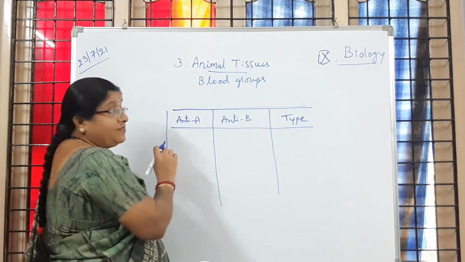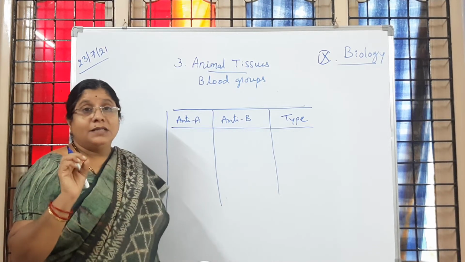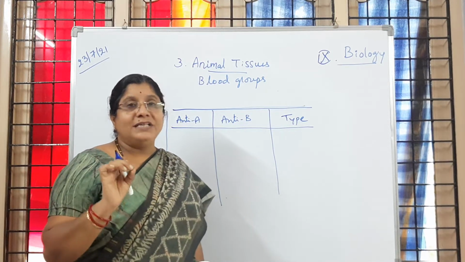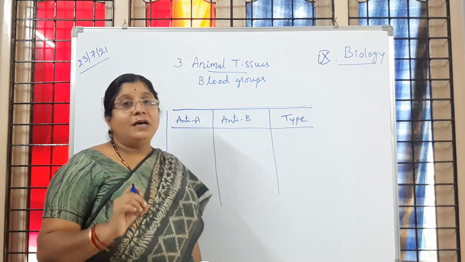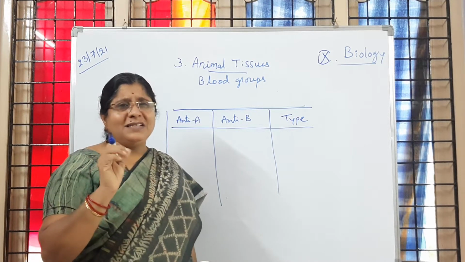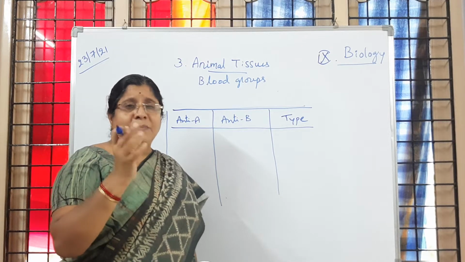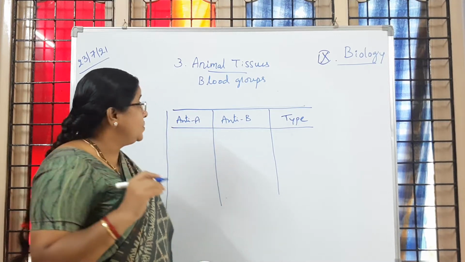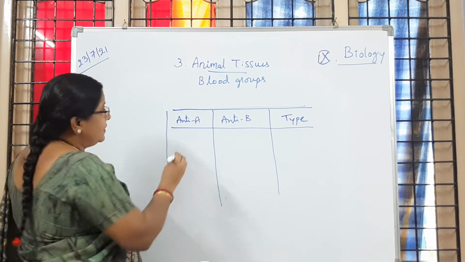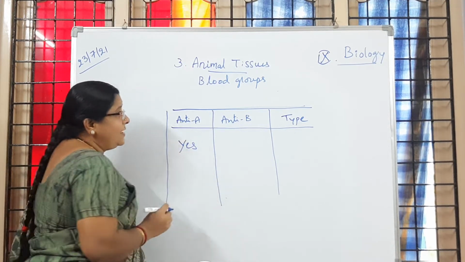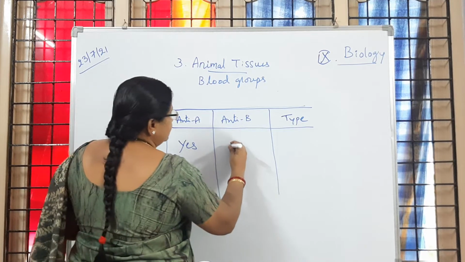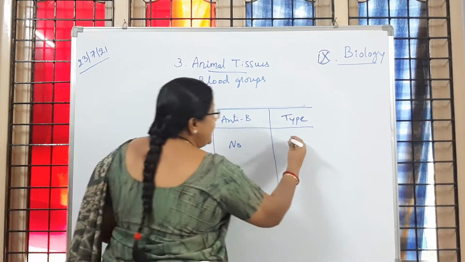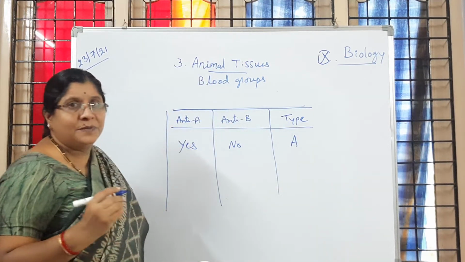With anti-sera, if clumping takes place, just now I said, children, the clumping of blood cells is happening because of the antigens and antibodies of RBC, which are present in our blood. Clumping means we can see the blood clot, leaving behind the plasma. Is it clear to you? So with anti-A, if clumping is taking place, yes. With anti-B, no clumping is taking place. Then what do we call that blood group? It is said to be A blood group. Is it clear to children?